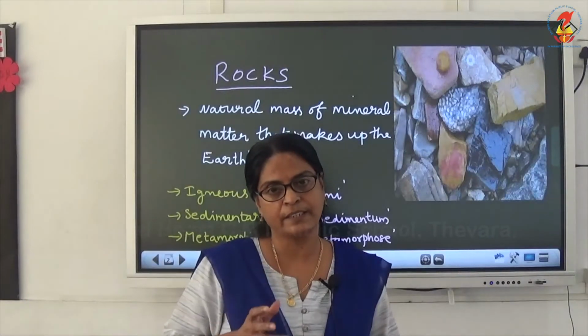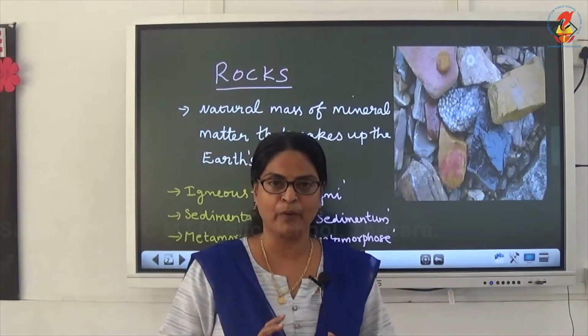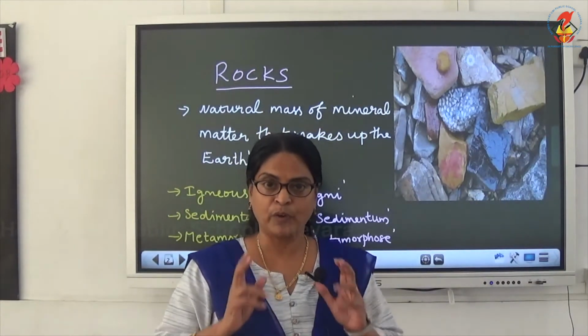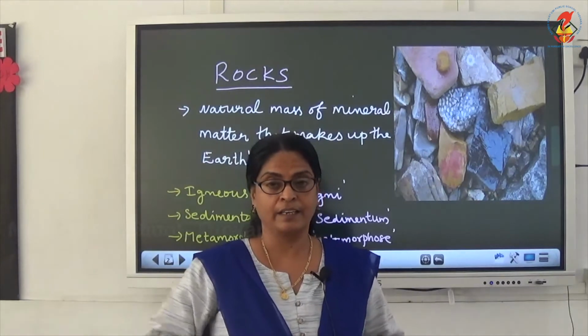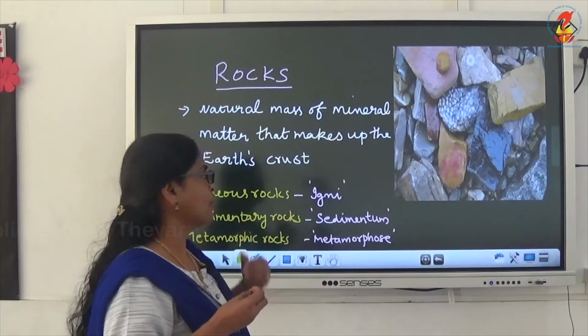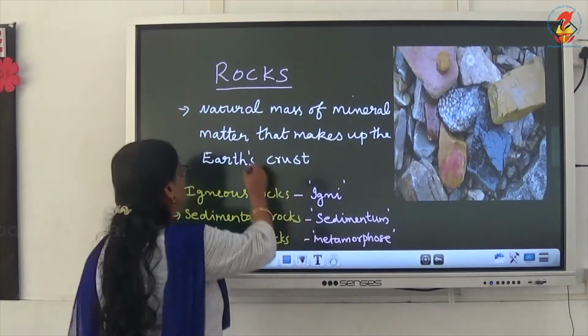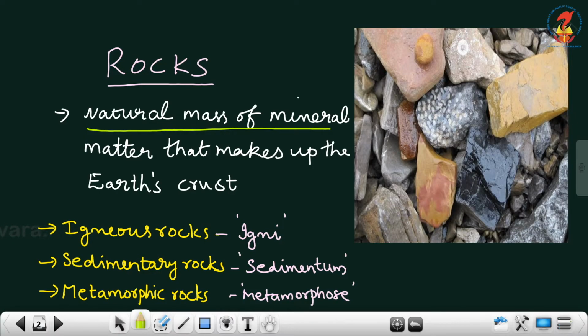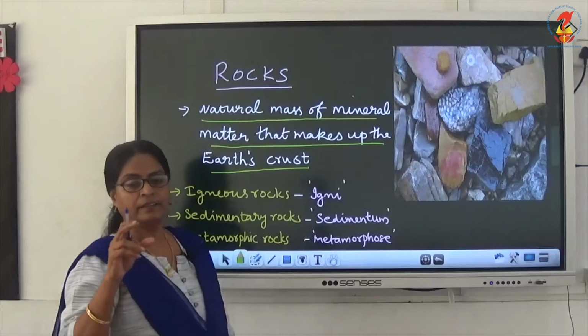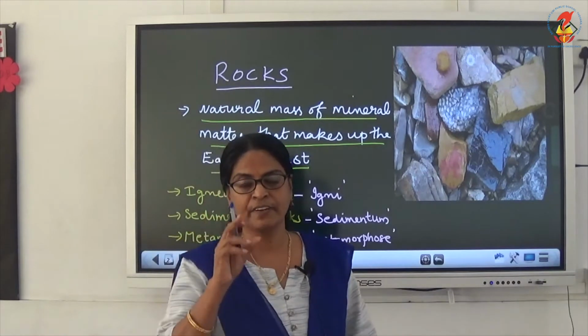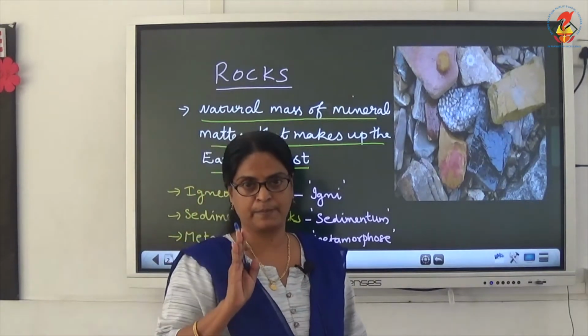You have already studied that Earth's crust is made up of rocks. Then what are rocks? Any natural mass of mineral matter that makes up the Earth's crust, that is called rocks. You can see the rocks over there. And the rocks are classified mainly into three types.